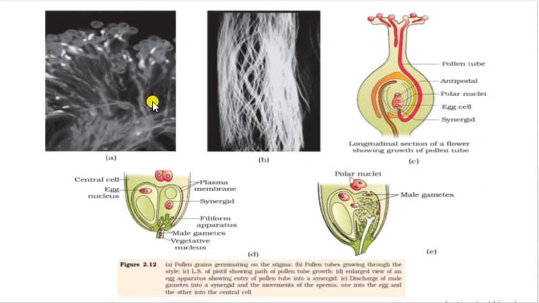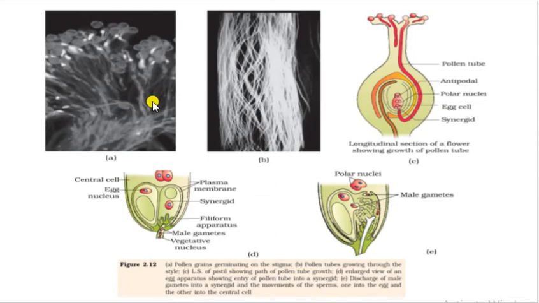If you see the diagrams, diagram A shows pollen grain germination on the stigma, whereas diagram B shows pollen tube growth which takes place through the style. Diagram C is the LS of the pistil, which shows the path of pollen tube growth, where we can see that some pollens have not germinated on the surface of the stigma, whereas the pollen tube is formed for one compatible pollen. So there was only one compatible pollen whose pollen tube has been formed.